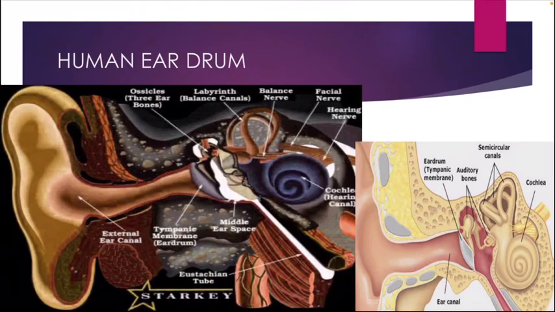Next one is the human ear. The voice that we speak to someone else can be heard by a human ear. Can you see the ear here? Yes, the picture of the ear. And can you see the small portion? That is called your outer ear canal.